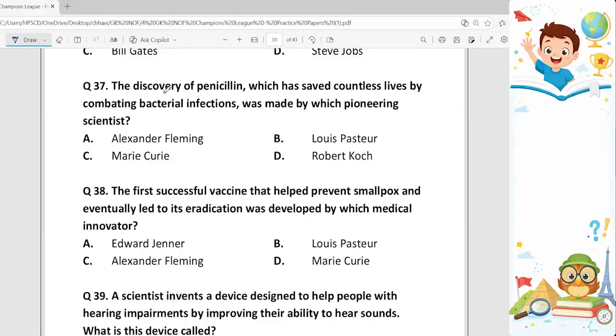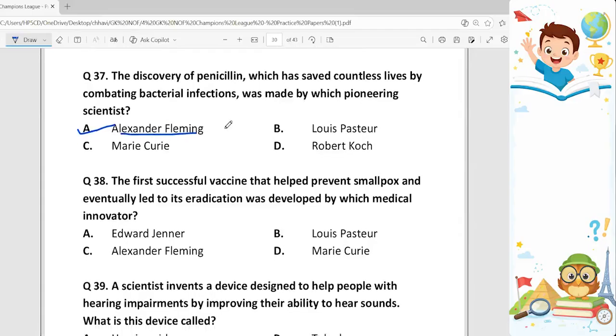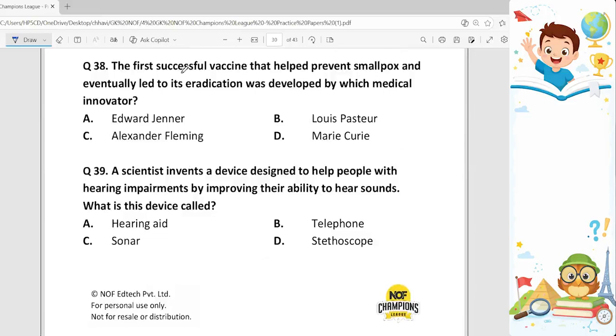37th question. The discovery of penicillin, which has saved countless lives by combating bacterial infections, was made by which pioneering scientist? It was made by Alexander Fleming, option A, in 1928. 38th question. The first successful vaccine that helped prevent smallpox and eventually led to its eradication was developed by which medical innovator? It was developed by Edward Jenner, option A.